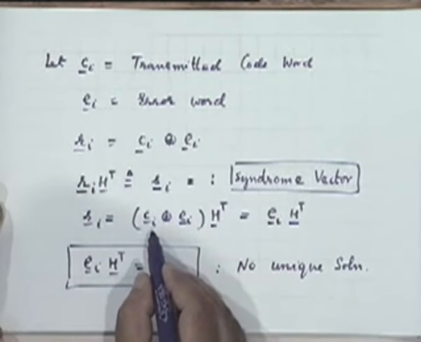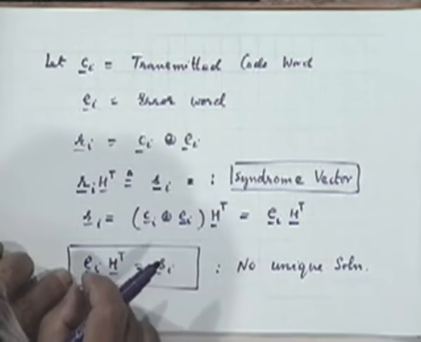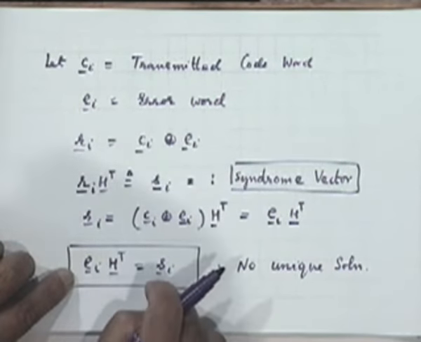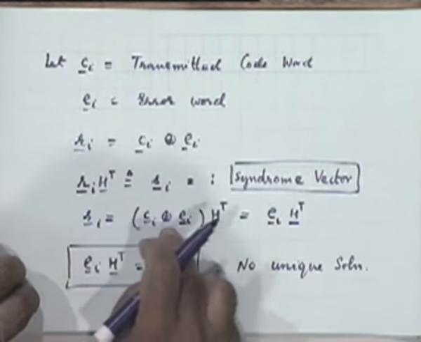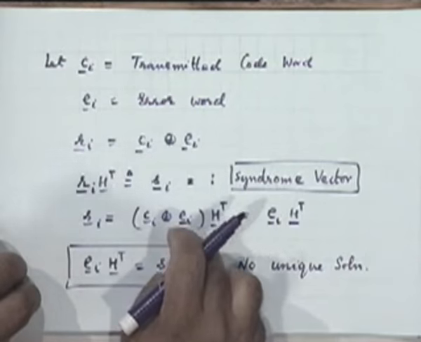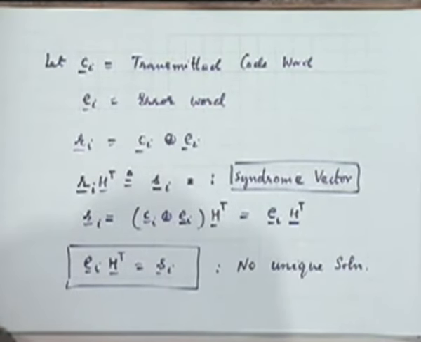There may be many different E sub i's which will produce the same syndrome, corresponding to the fact that for each code word I can identify a different E sub i which will produce the same R. But if we work under the assumption that we have some maximum number of error bits, then we'll get a unique solution.